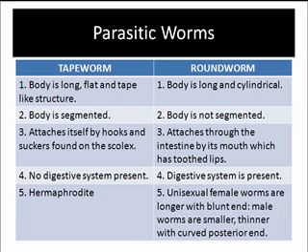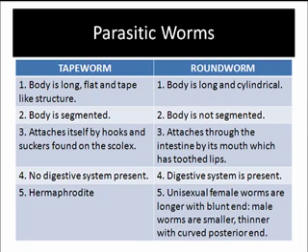Number 2, for the roundworm, the body is not segmented. Number 3, tapeworm, attaches itself by hooks and suckers found on the scolex. Number 3, for the roundworm, attaches through the intestines by its mouth, which has toothed lips.